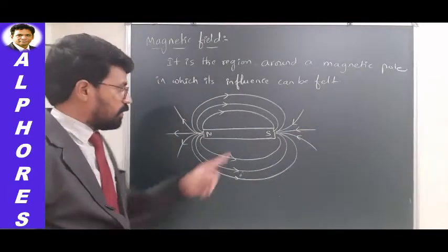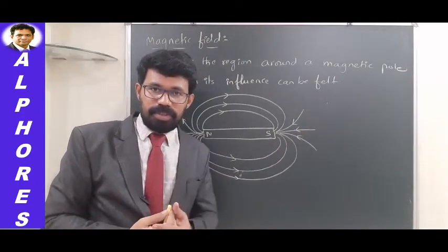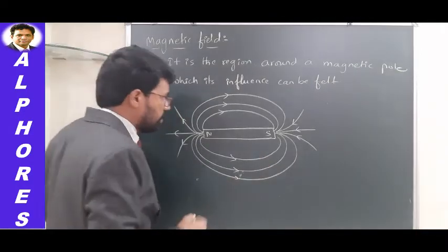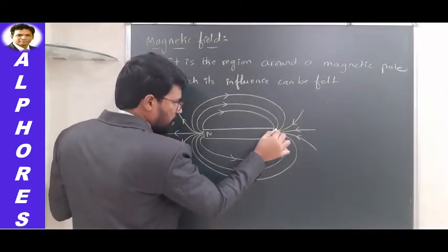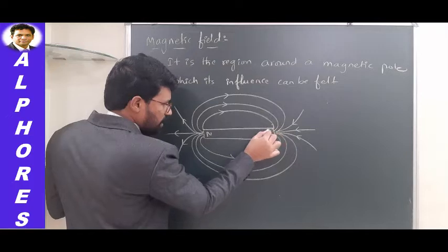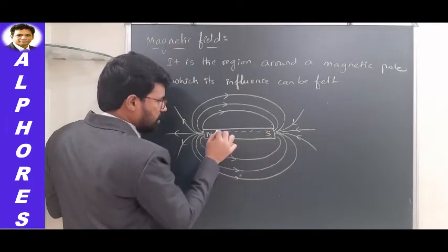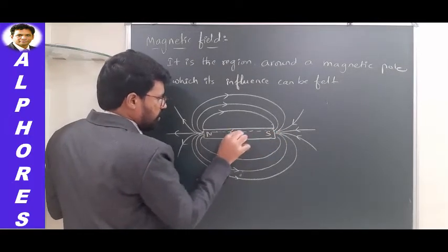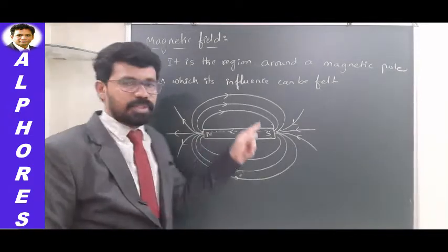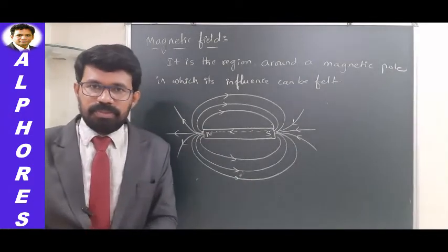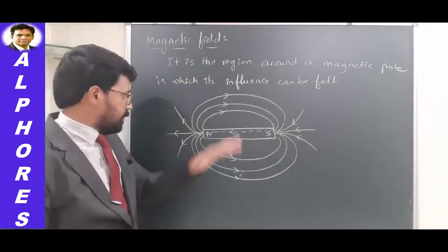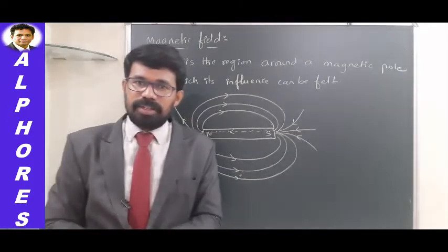After entering at the South Pole, what happens? It will not come to a dead end. It will not stop; it will move inside the magnet. Whatever magnetic field line is entering here, inside the magnet, it travels from south to north. So like that, it forms closed loops. And this is how the magnetic field lines of a bar magnet appear.